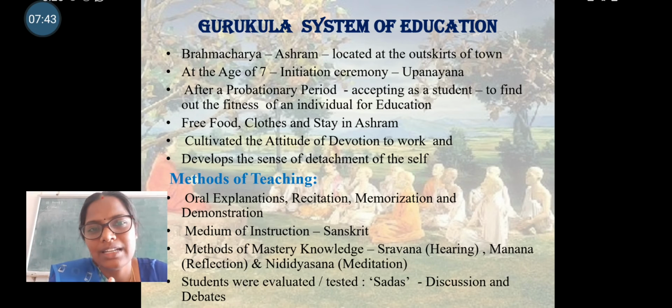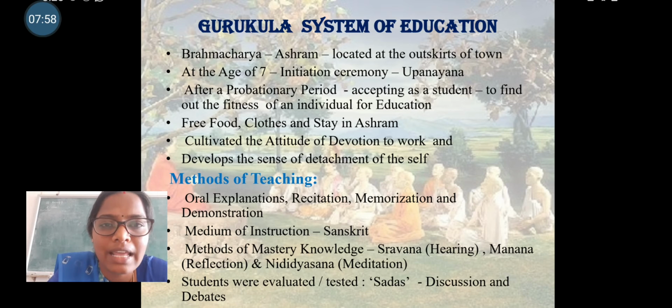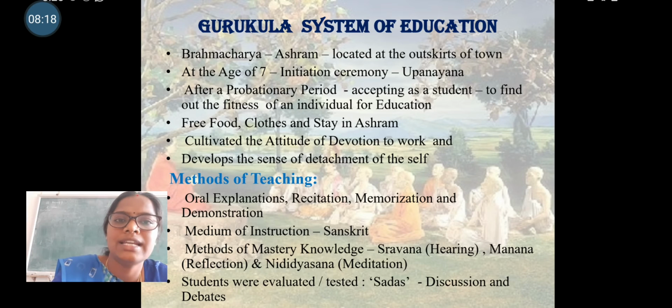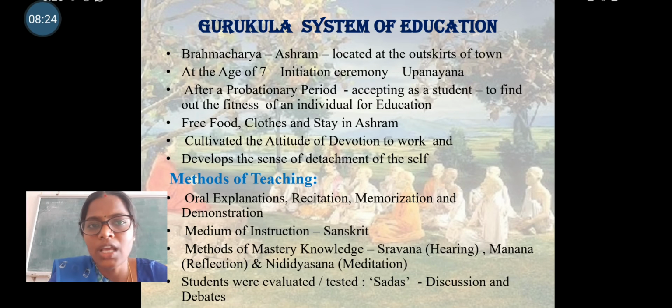At what age did they enter the ashram? In the sense, at the age of 7. There they conduct an initiation ceremony, which is called Upanayana. So this is their admission function. After Upanayana, students are not directly admitted to the ashram or under the training of the guru. There must be a probationary period, that is, an observation period, to accept that particular student. After that observation period, the guru can decide whether to accept that student or not. That kind of authority belongs to the guru.